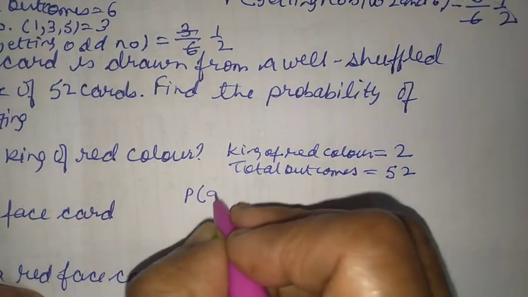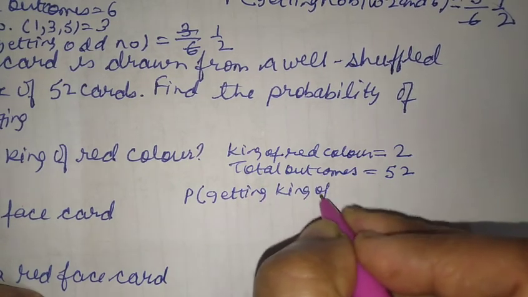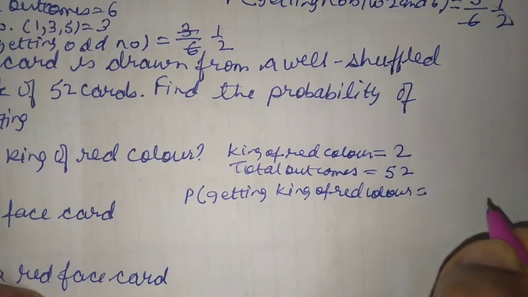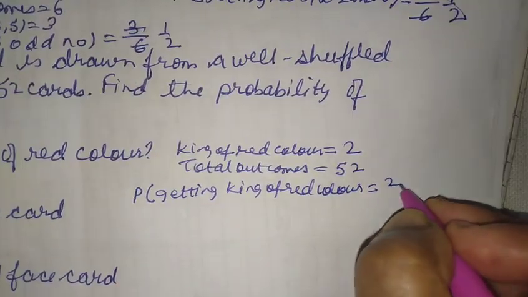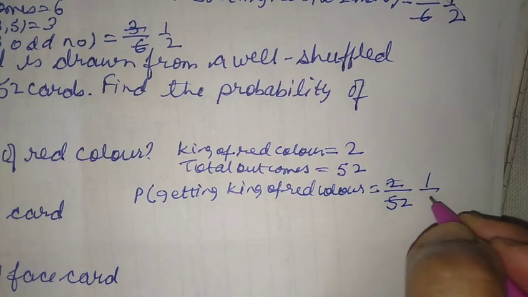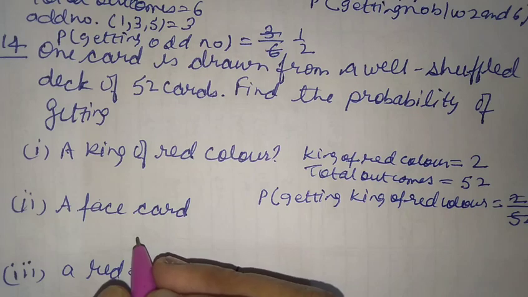So probability of getting a king of red color will be equal to favorable outcomes by total outcomes, and that cancels by 2. We have 1 by 26 here. So now let us go to the second part, a face card.